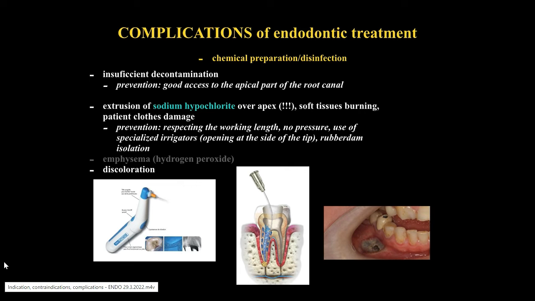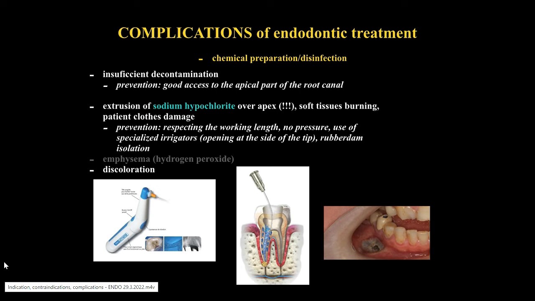We can give the patient analgesics and antibiotics to prevent further complications. In case of burning the soft tissues, we irrigate with water and apply healing dressing or paste. Prevention would be to always use rubber dam isolation.